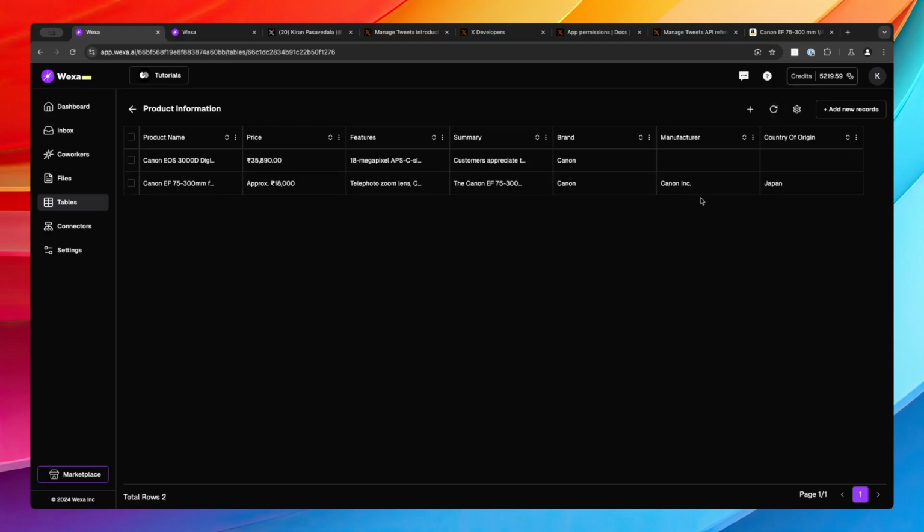Now, obviously, for the first execution, you will not have this information, but for the second execution and subsequent ones, you'll be able to have this information. But this is how you actually bring in some sort of dynamism into the tables as well, and you'll be able to create multiple coworkers utilizing the same tables. So you just have to refer to the tables in the coworkers, and you can trigger actions from the tables. You can trigger coworkers from other coworkers. You can create a maze of coworkers working for you.